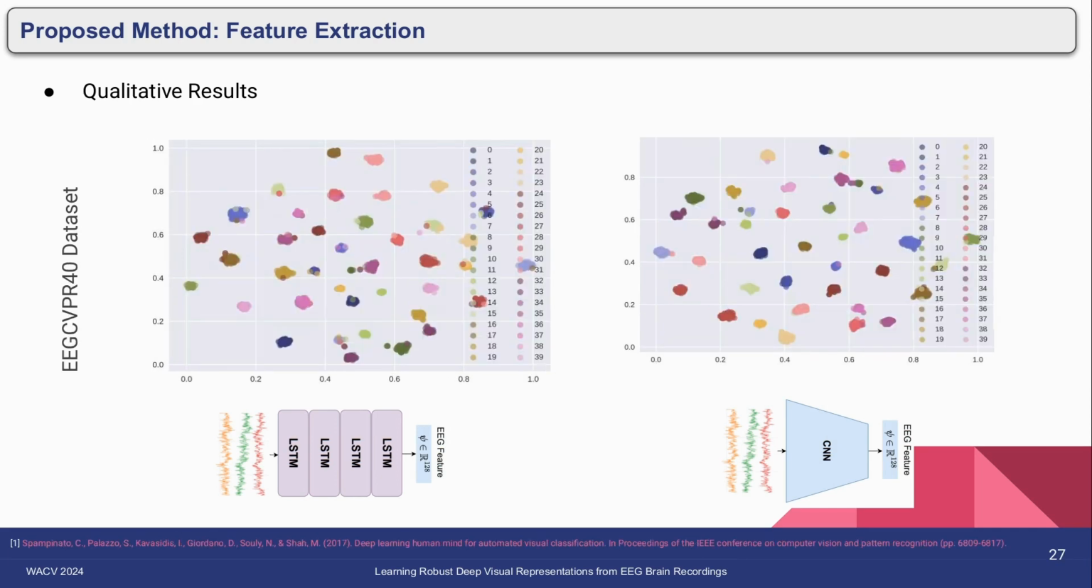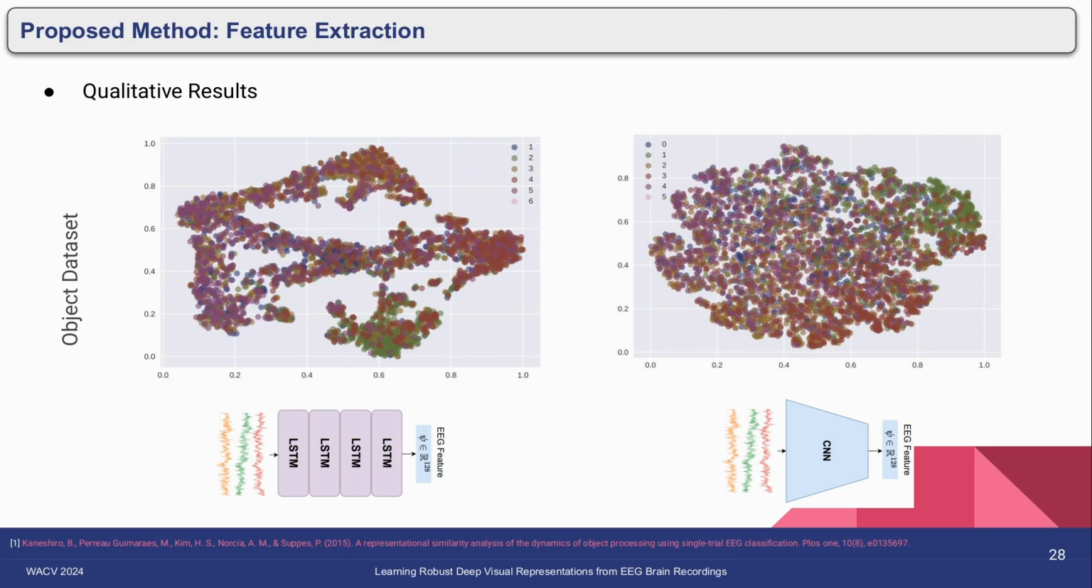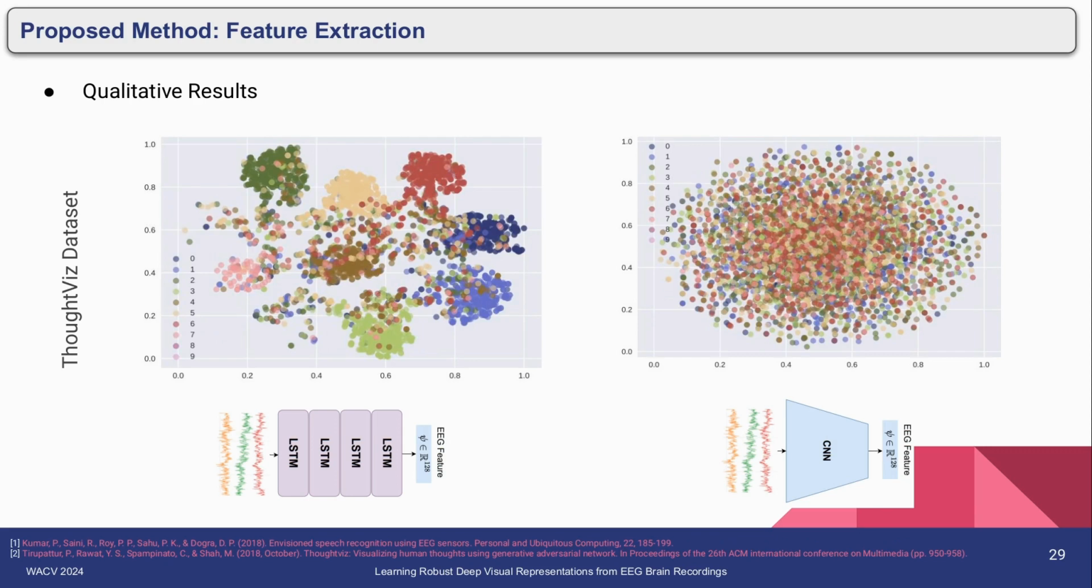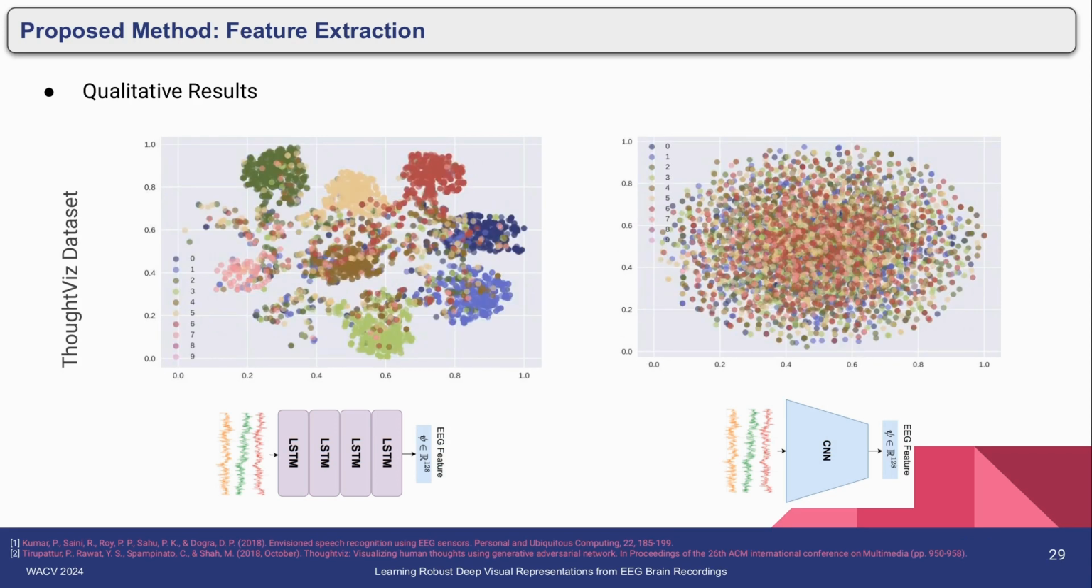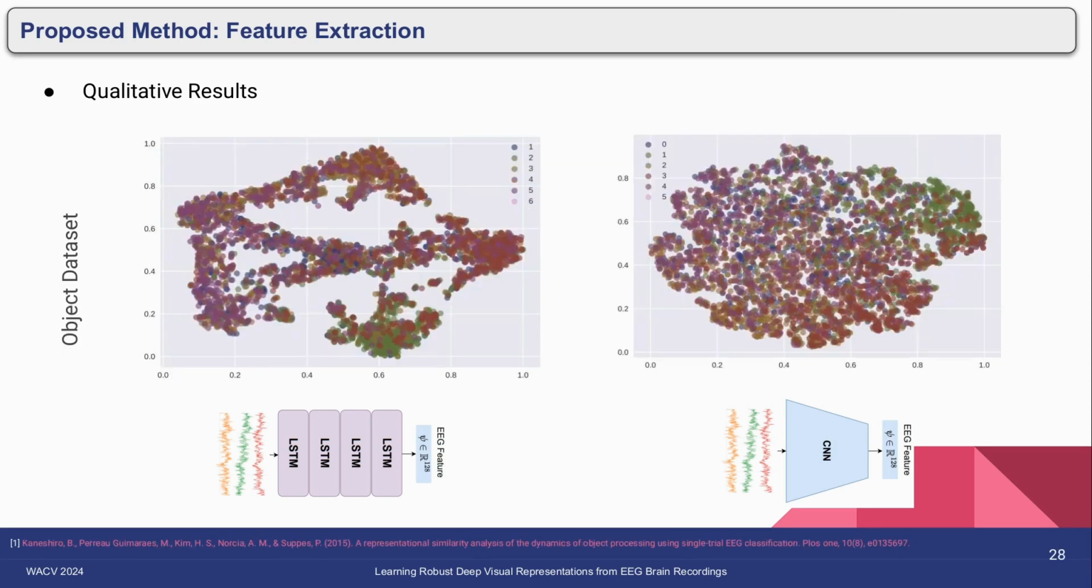So what we observe is that, as for the time samples, EEG-CVPR40 has 440 time samples, the object dataset has around 100 or 120 time samples, and ThoughtViz has around 32 time samples. As the time samples decrease, the LSTM forms very good clusters; it is learning a good cluster representation.